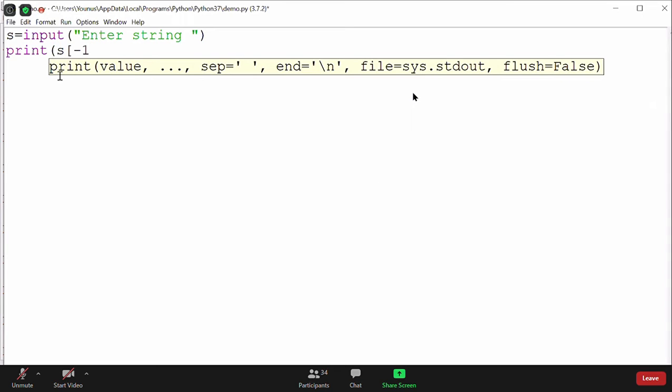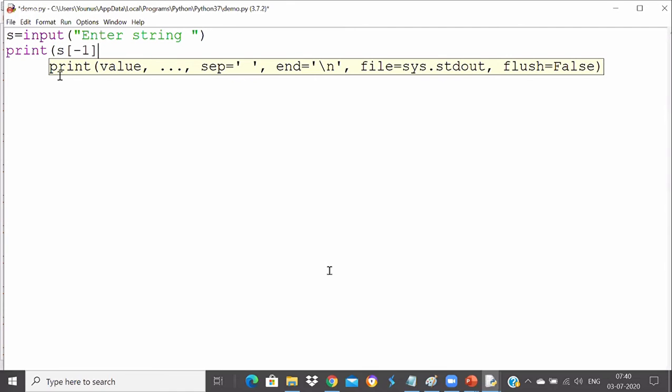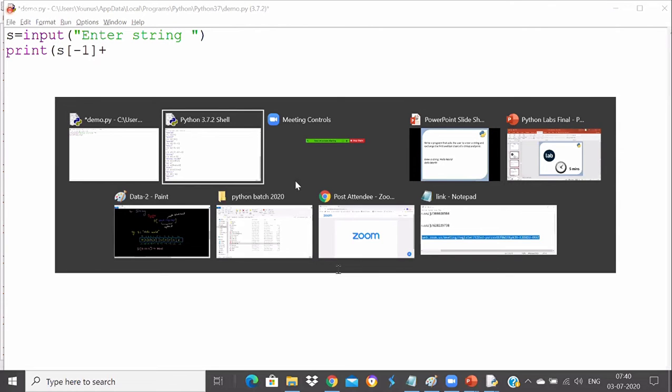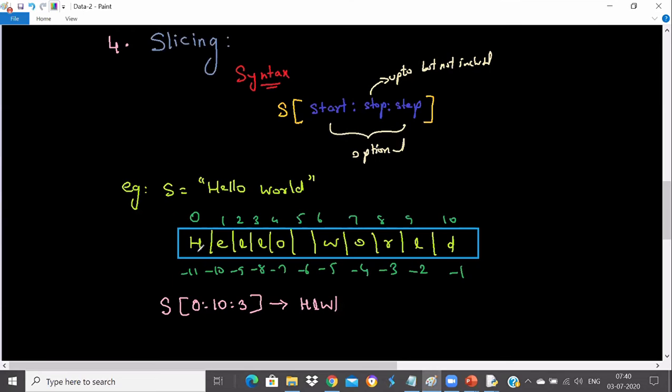So I will use s of -1 to print the last character. Is this indexing or slicing, guys? Indexing, very good. Whenever there is no colon, it's indexing. So it will print the last character. Then I will concatenate the remaining part. I have printed D in place of H. Now I have to start from E and go till L.